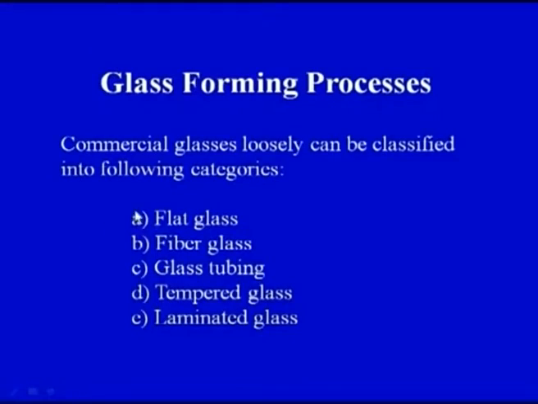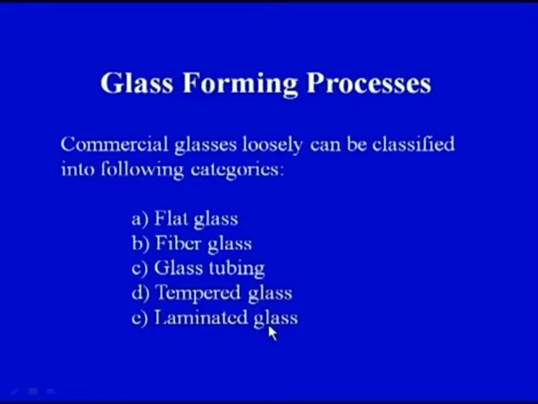Now, we would definitely like to make the glass in any of these forms, because these are the primary or general forms of glass which are used in our everyday applications or everyday products. So, we can have a flat glass, we can have fiber glass, we can have glass tubing, we can have tempered glass, we can have laminated glass.